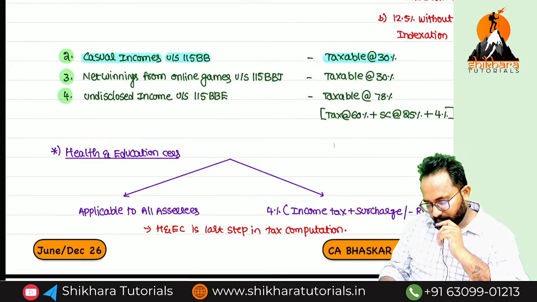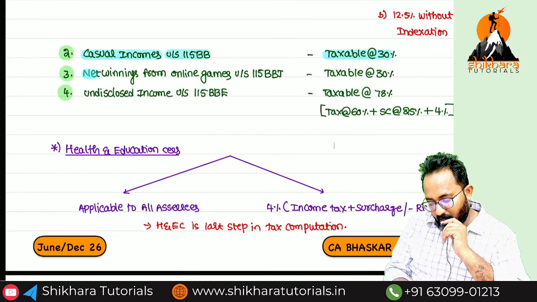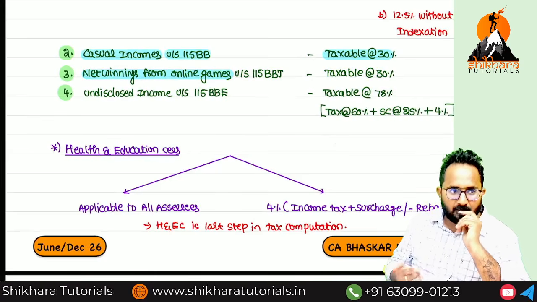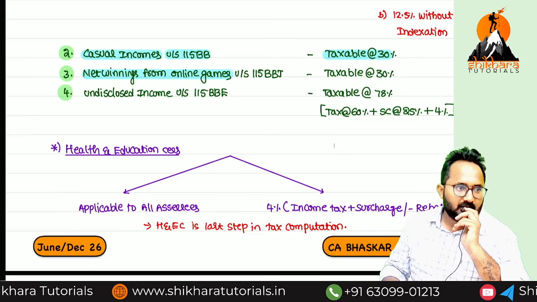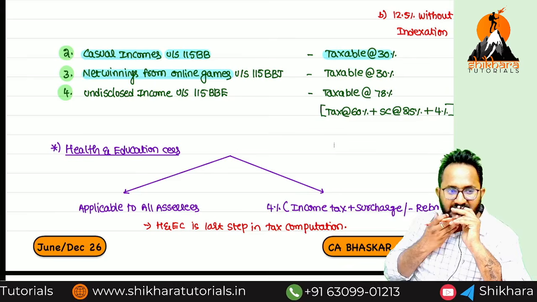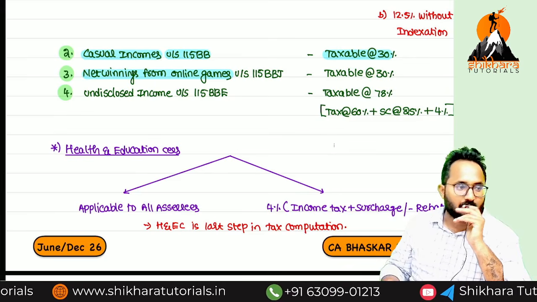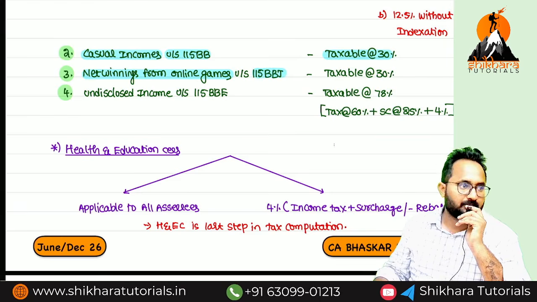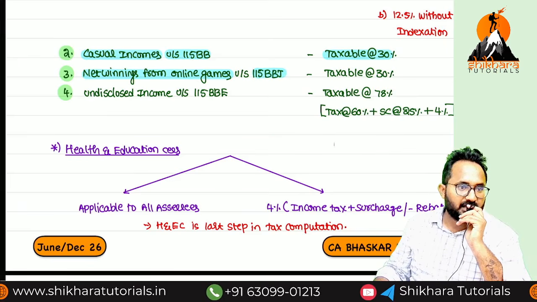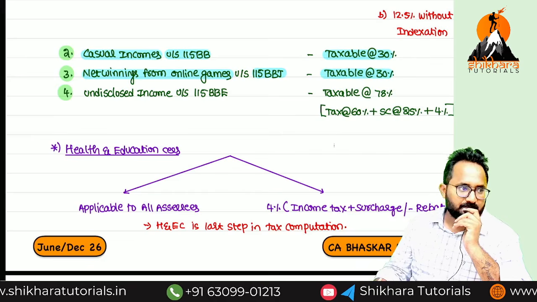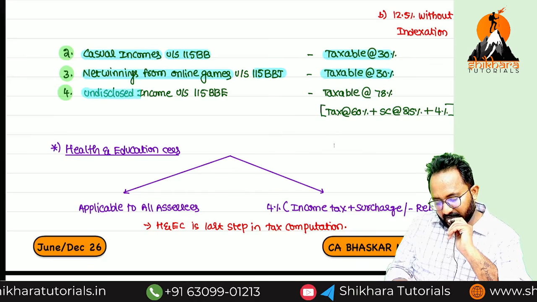30%. Next, net winnings from online games. I think we have many online games, right? Now maybe banned. Previously, this was a hidden income for many persons. That's why they introduced one section for taxing that income also. What is the section number? We added the J to 115BB. 115BBJ. What is the tax rate? 30%.